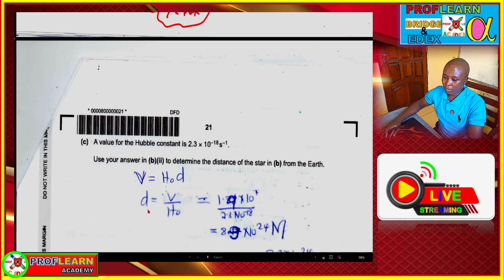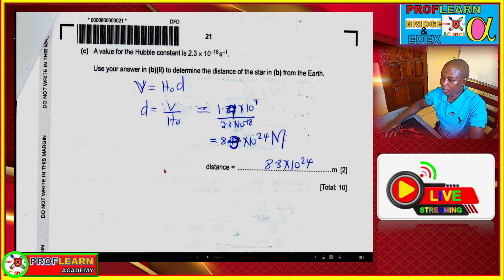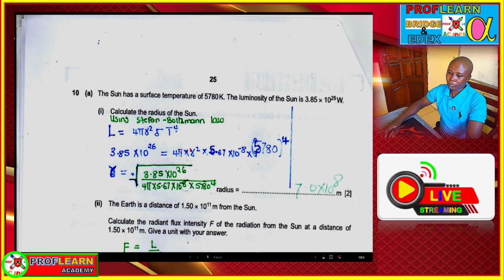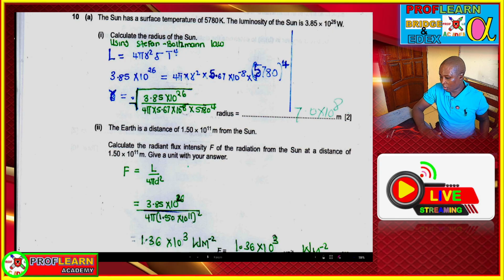Next, we are asked to use the answer to determine the distance of the galaxy from the star. So we can use the speed that we have obtained and Hubble's constant in order to do that, because distance is going to be the speed of the galaxy divided by Hubble's constant.